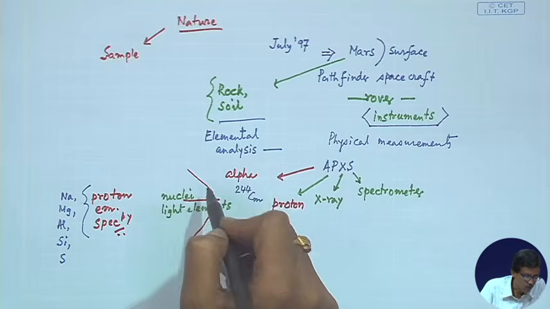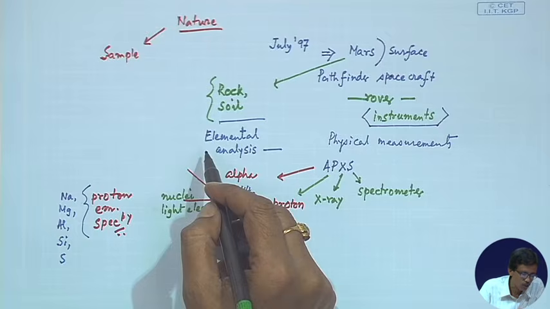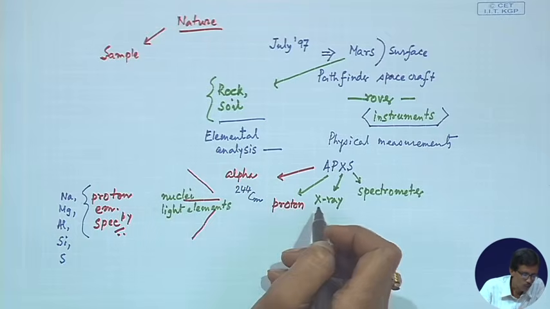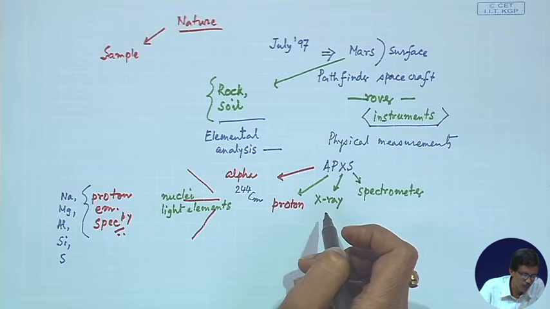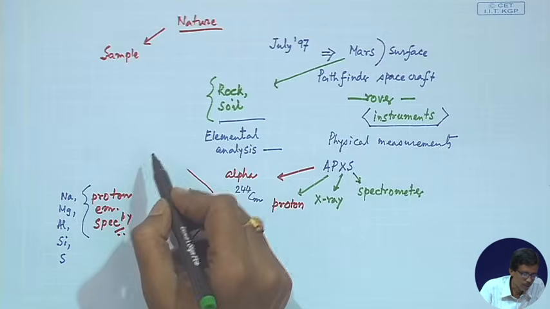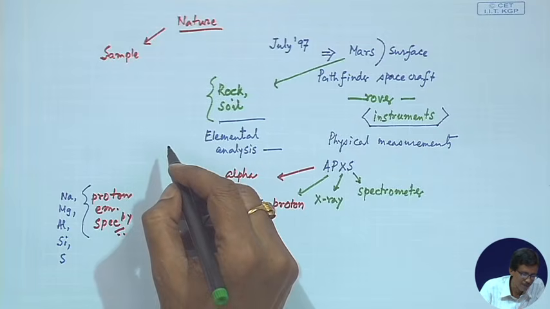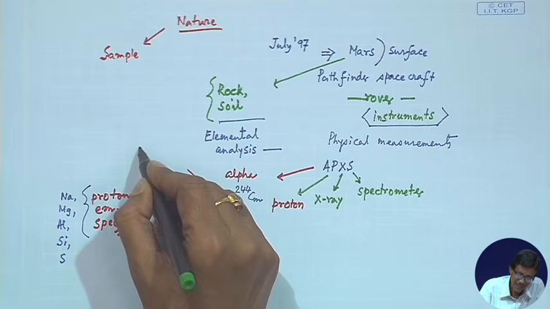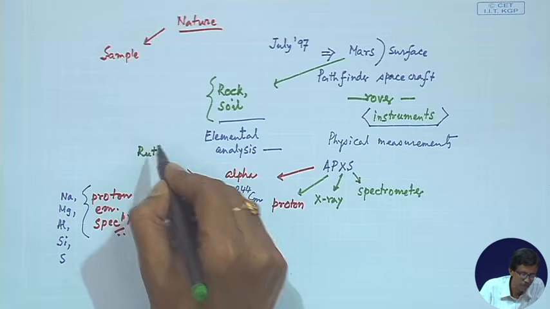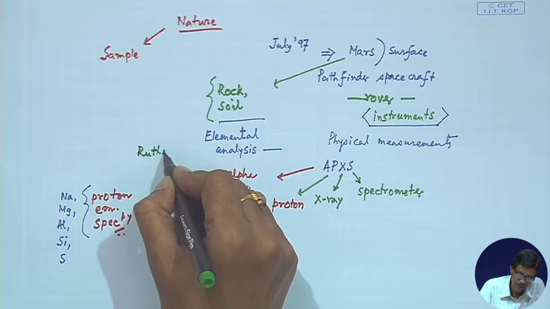And what about the second one? Here the corresponding alpha particles are used, and this is known as Rutherford backscattering spectroscopy. The name may be complicated, but you just listen.